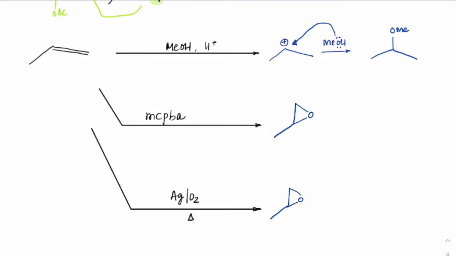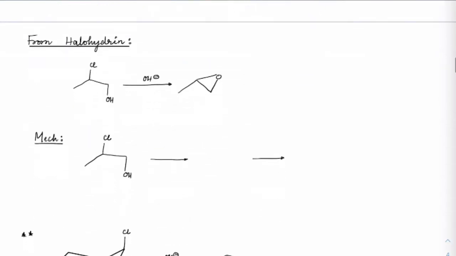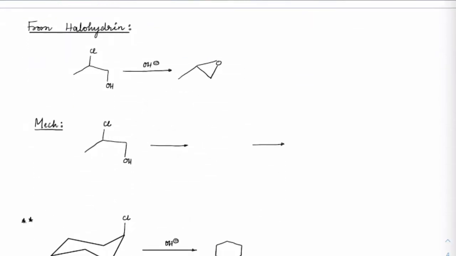Okay, both would be added as a syn addition here. Next, in case of halohydrins, what you will see here, this O minus will attack here and Cl will leave. So intramolecular substitution is happening here, by which also we can get epoxides. See the mechanism. Suppose if I take this as halohydrin, halohydrin means when we have OH, which is a hydroxy group, and this is halo group.